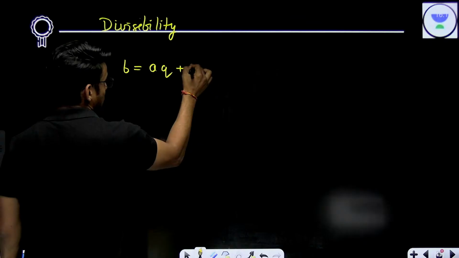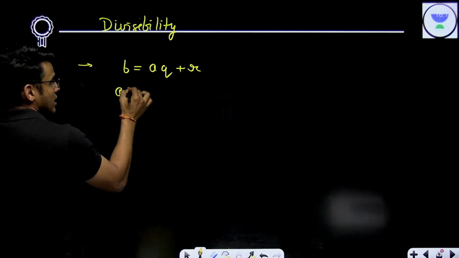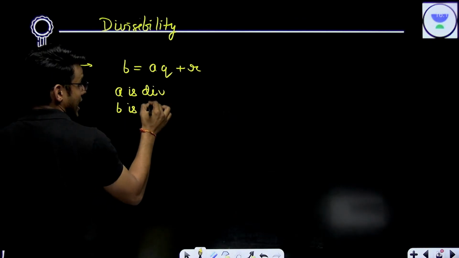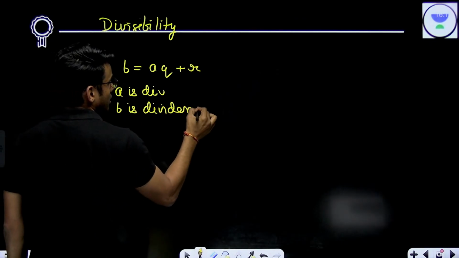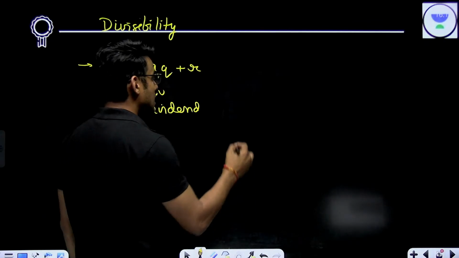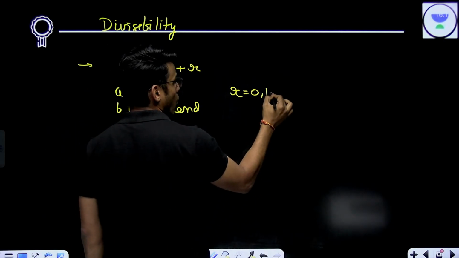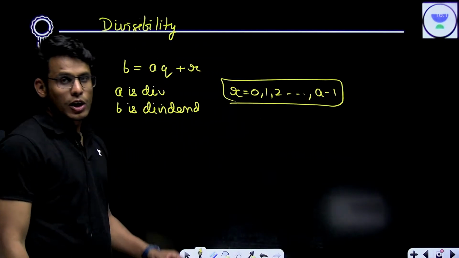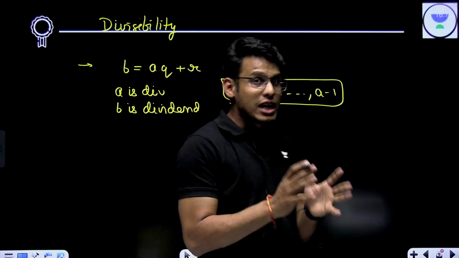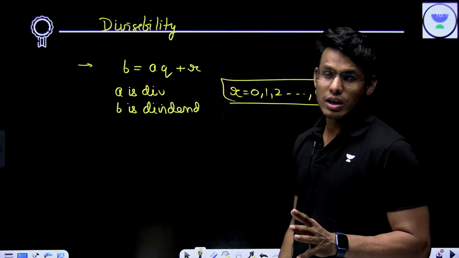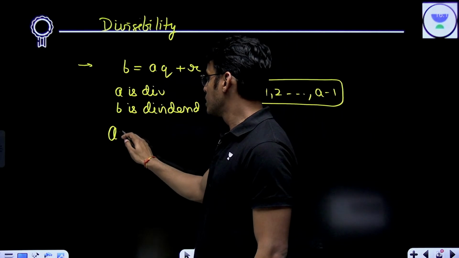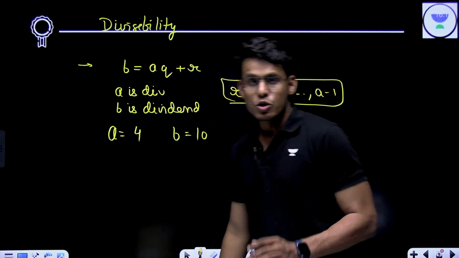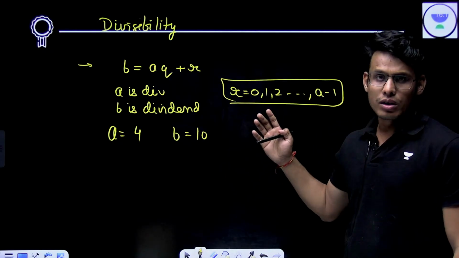The statement is, when you divide B by A, where A is the divisor and B is the dividend, and you satisfy the situation that your remainder is 0, 1, 2 up to A minus 1, you get a unique value of the quotient. For example, if I am taking A to be 4 and B to be 10, I am essentially dividing 10 by 4.